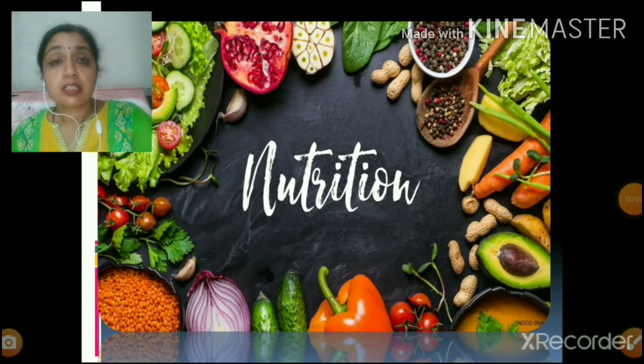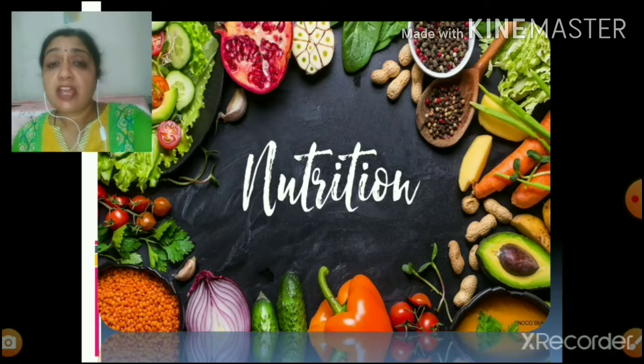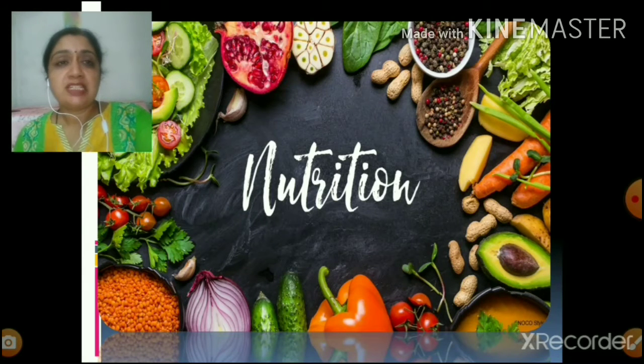Nutrition. This is a common term that you must have heard from your mother several times a day. Especially when you sit on the dining table and eat something, your mother keeps nagging you. Please eat this, this is nutritious for you. Please don't eat this, this is not nutritious for you.